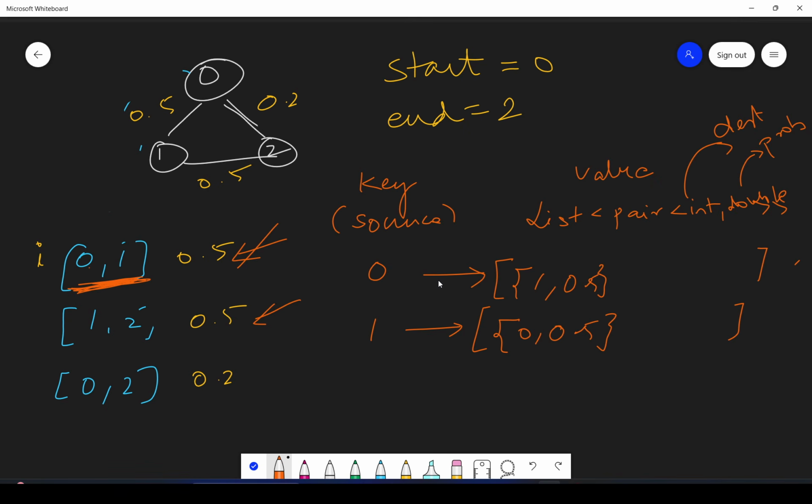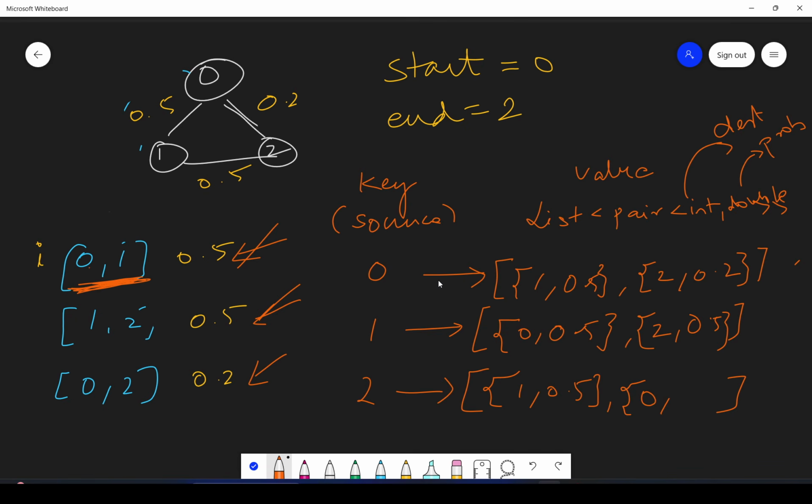Now let's go to the next edge, which is 1 and 2. So in 1 you will be adding 2 comma, the destination is 2 and the probability is 0.5. And then in 2 also you will be adding 1 comma 0.5 is the probability. Okay, then this is done. Now we go to the next edge. So here 2 is the source and 0.2 is the probability. And then in 2 we will write 0 is the destination and 0.2 is the probability.